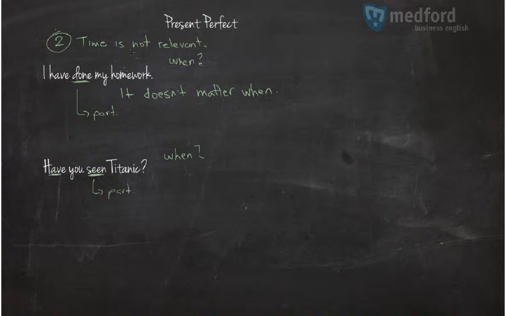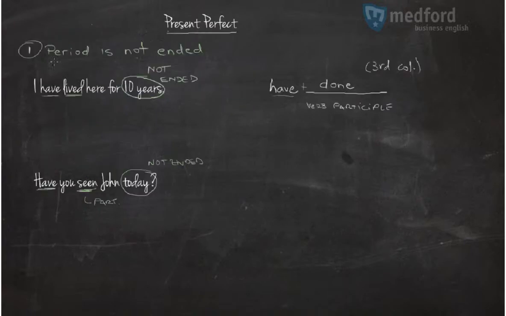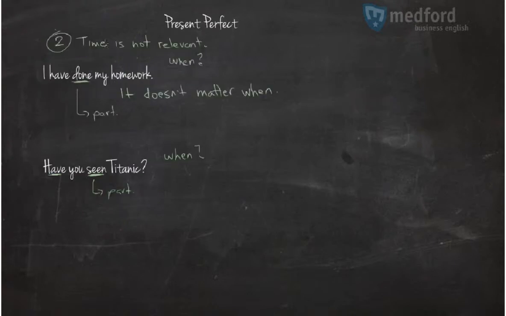Only two things you have to memorize when you use present perfect. Either period is not ended. I have lived here for 10 years, and this period, this 10 years continues. Have you seen John today? This period today is not ended. It's only going to be ended at midnight. Or when the time is not relevant. Like, I have done my homework. It doesn't matter when, but at some point in the past.